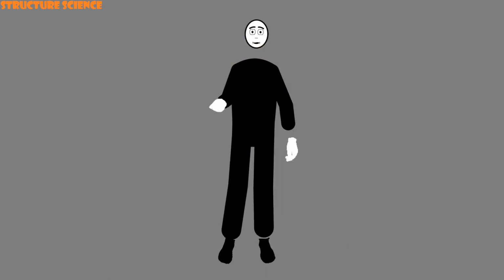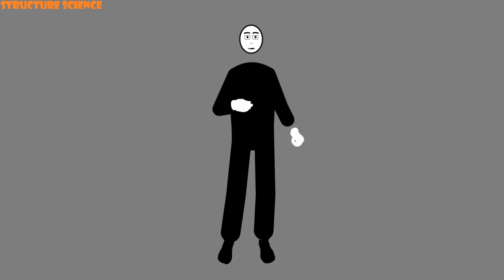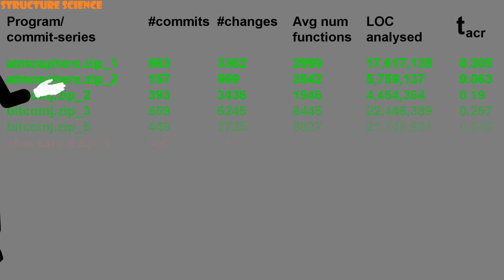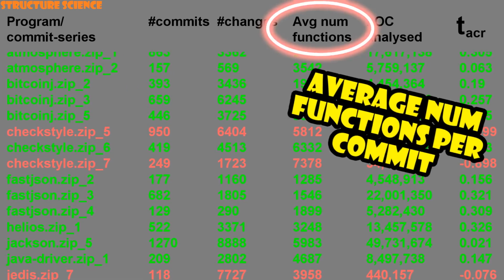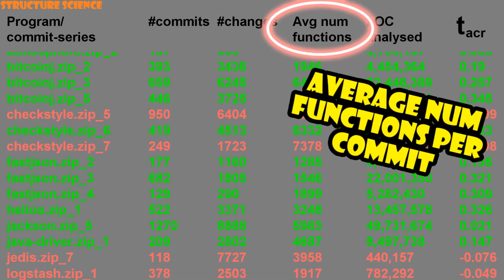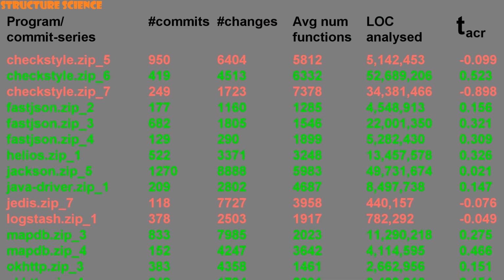So we randomly downloaded more Java programs from GitHub and again analysed them to see how functions changed over time. Here's the full list. Couple of things to note, we didn't analyse entire programs as we lacked the CPU muscle, but made sure that the parts of programs analysed weren't trivially small. As you can see, there are at least 1,000 functions over at least 100 Git commits.